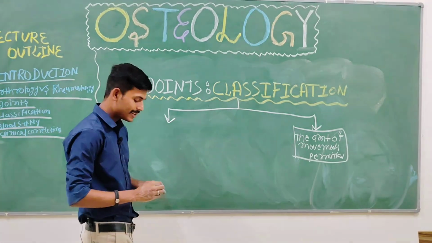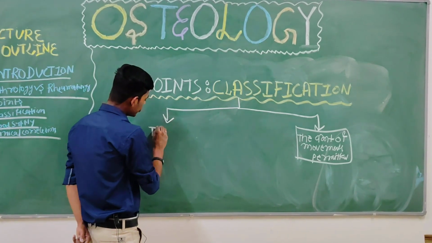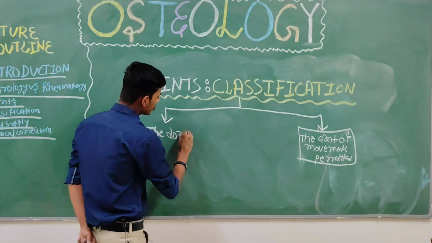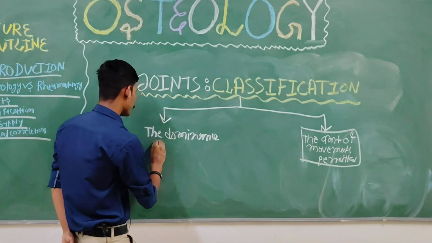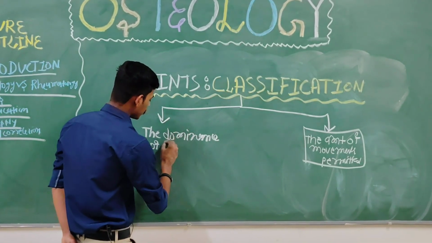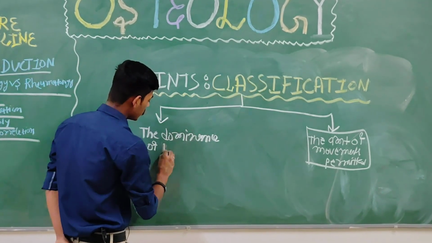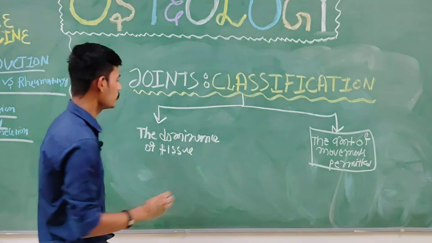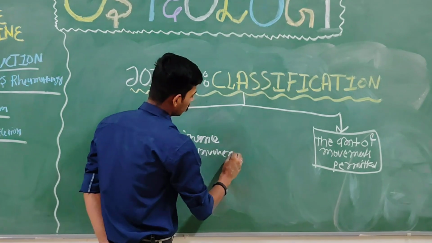the dominance of type of tissue involvement, or we can simply say the dominance of tissue involvement.